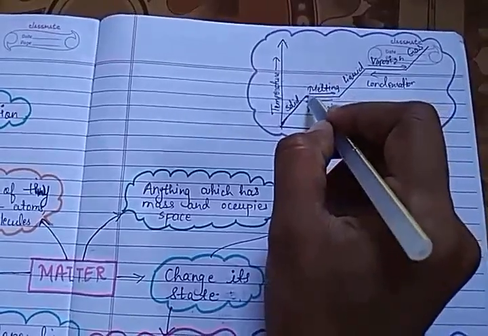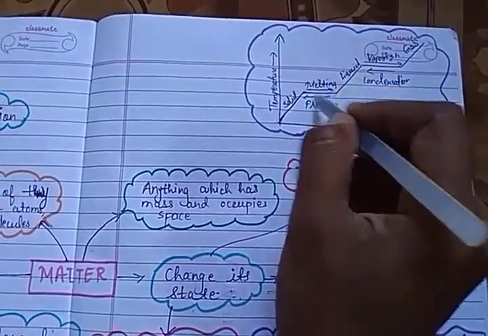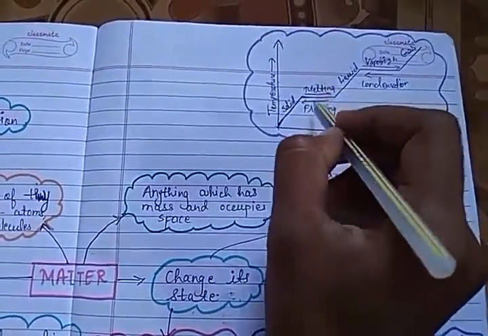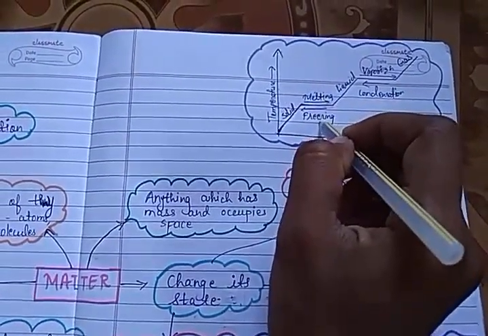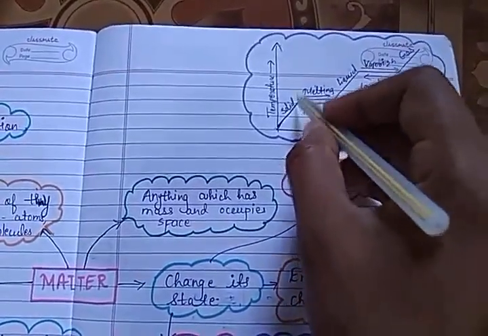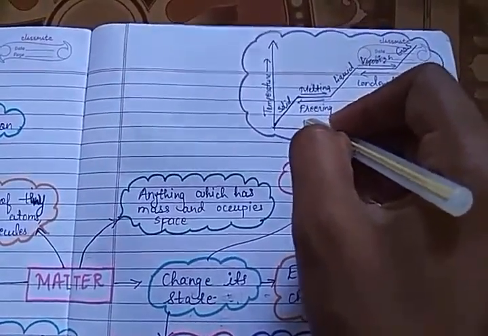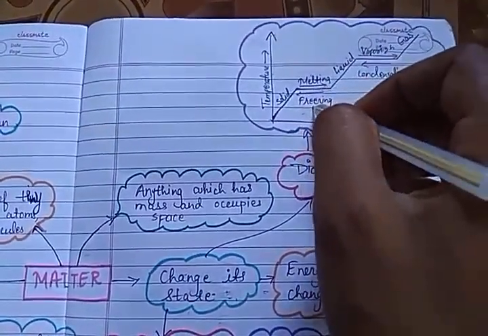Here you see melting, when solid changes to liquid, but when liquid changes to solid, it is freezing. So remember, the melting point and freezing point of all substances are always equal. Okay, like water's melting point is 0 and the freezing point of ice is 0. Remember this thing. So melting point and freezing point are always equal.